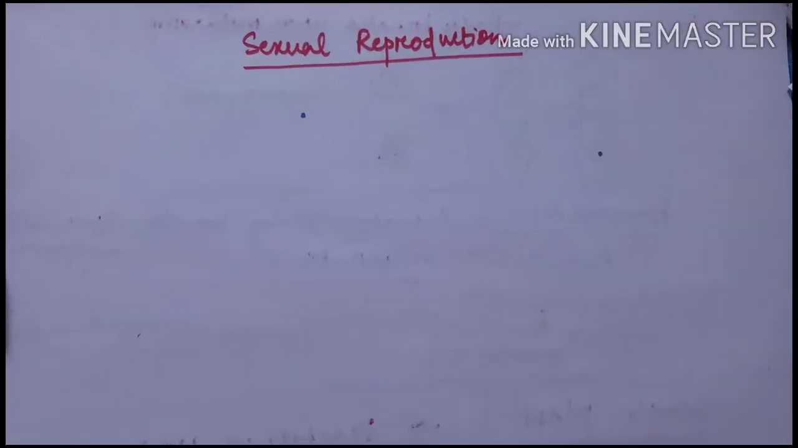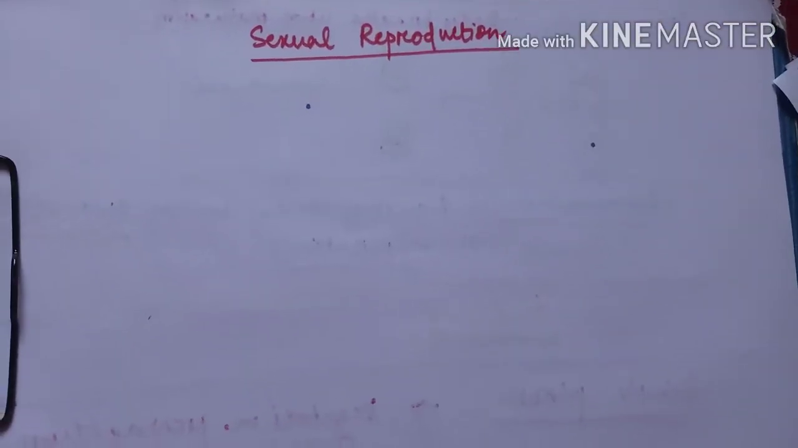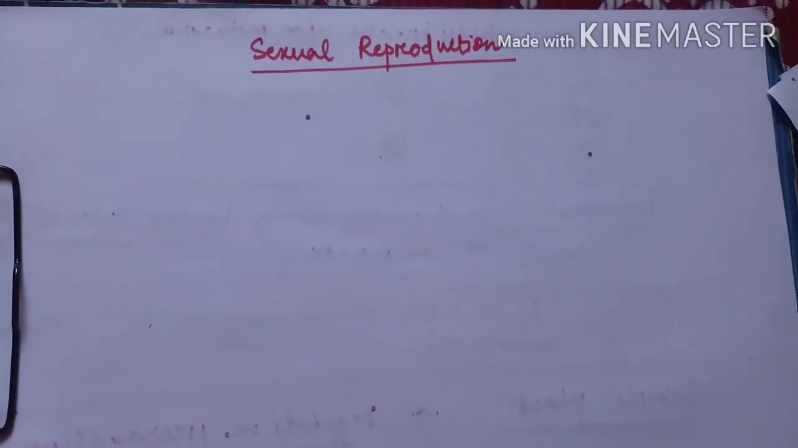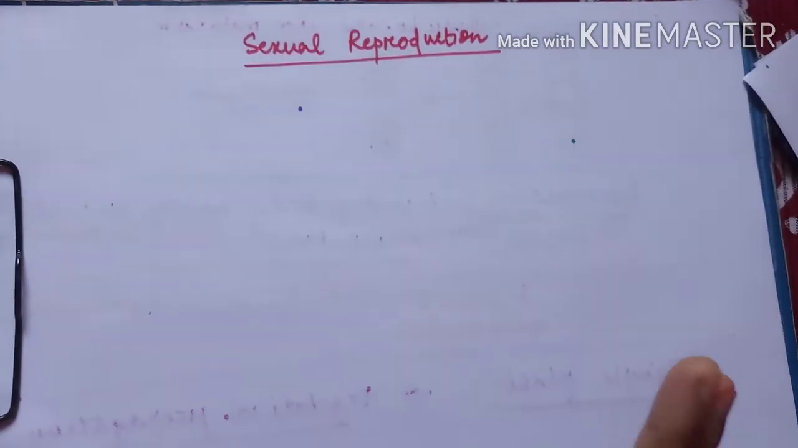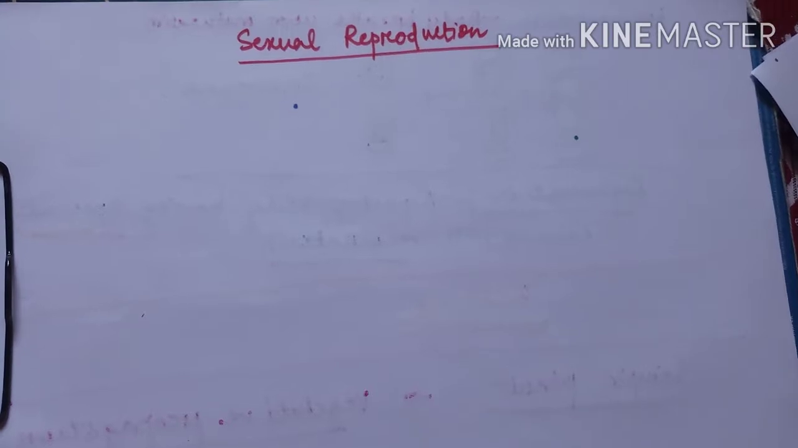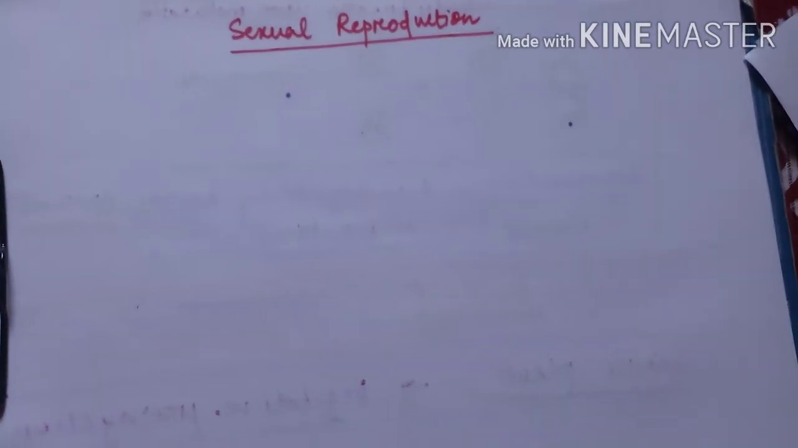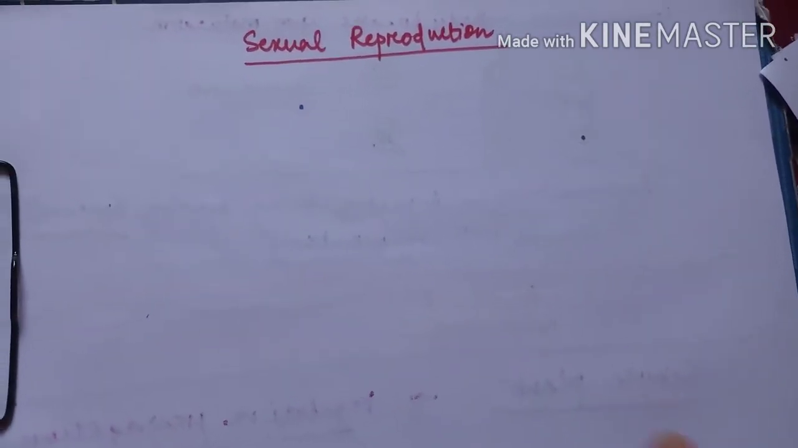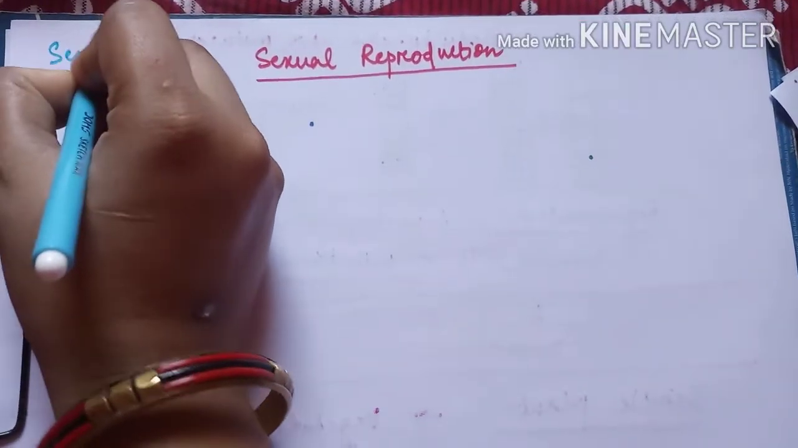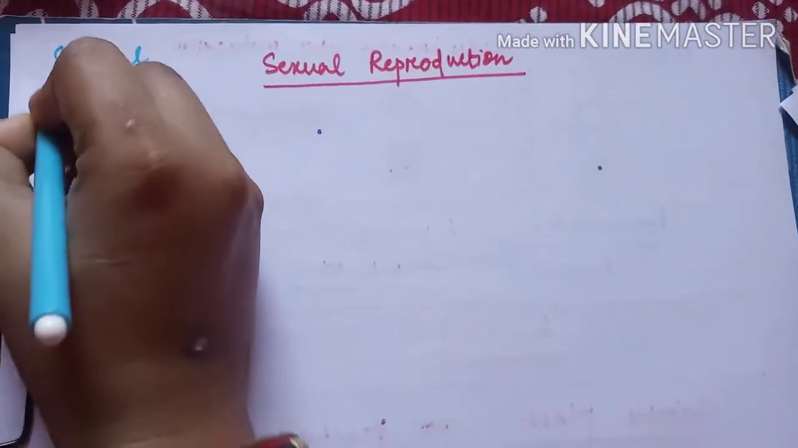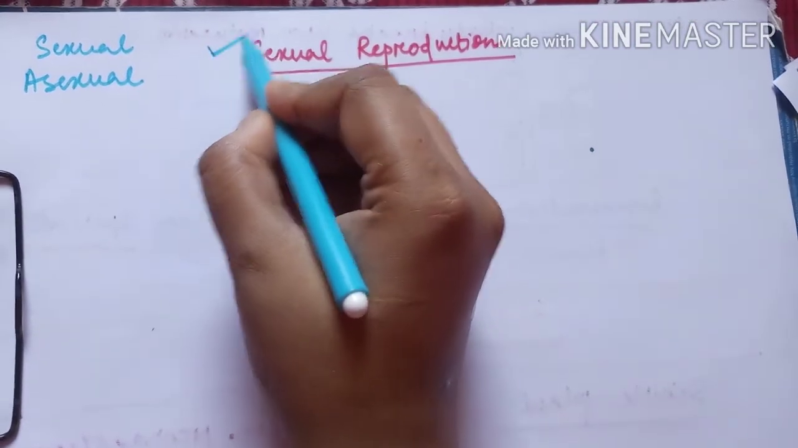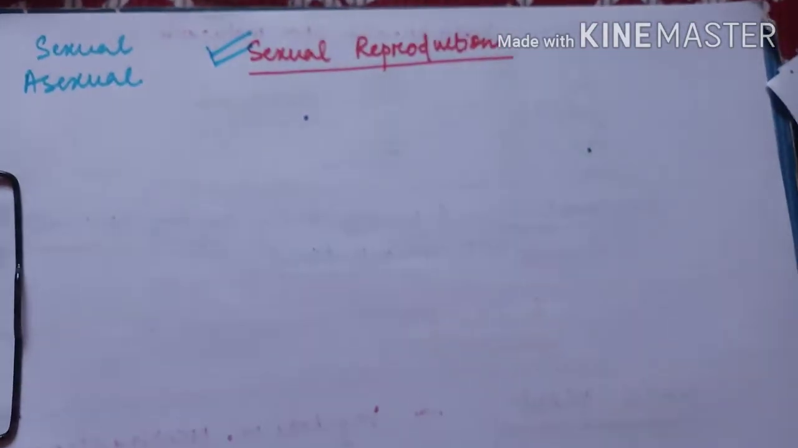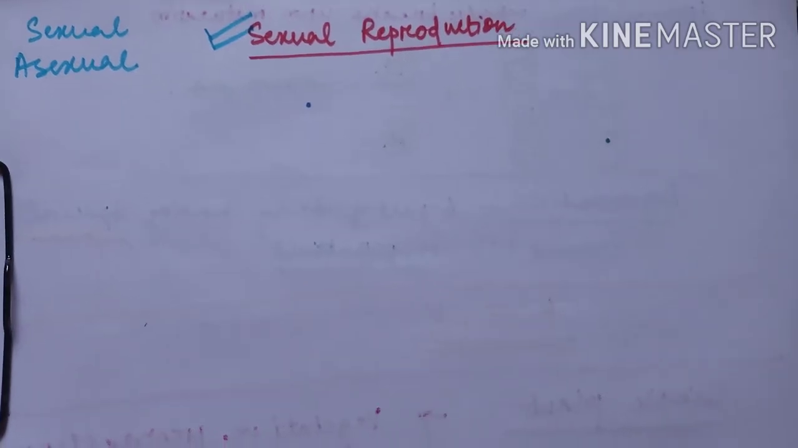Good morning everyone. So today we are going to discuss sexual reproduction. Now what is the meaning of reproduction? We have discussed in our last class. It is the generation of new species, and on the basis of the number of organisms involved in the process of reproduction, we have discussed that there are two types of reproduction. One is sexual and the other one is asexual reproduction. Asexual reproduction we discussed in the last class, and in this class we are going to discuss the sexual mode of reproduction.